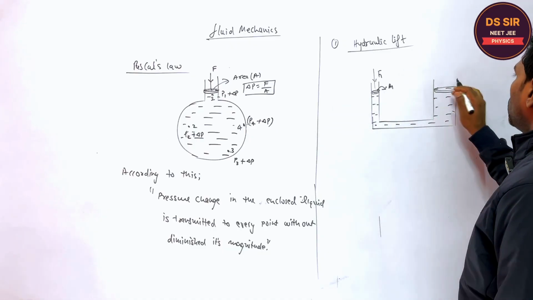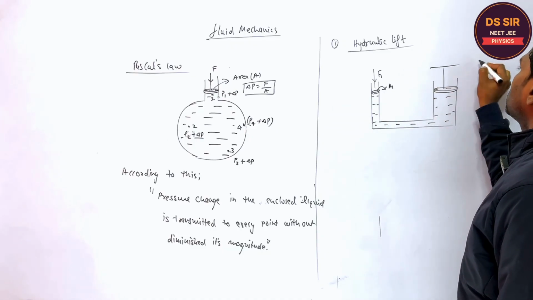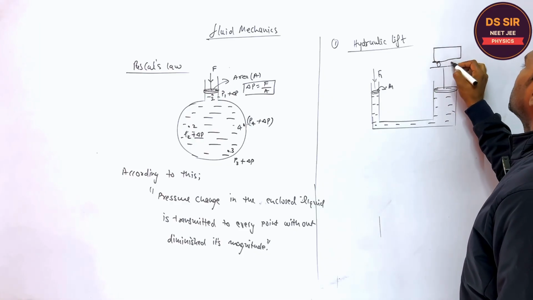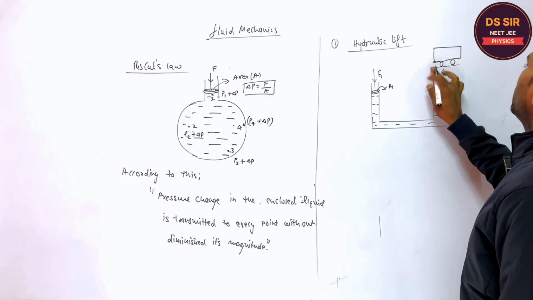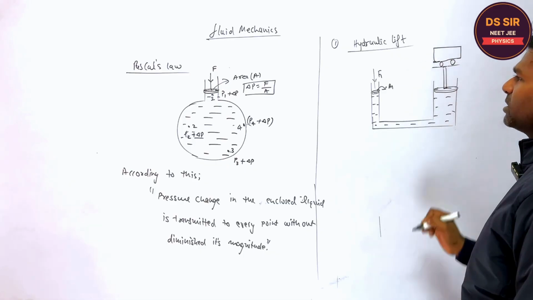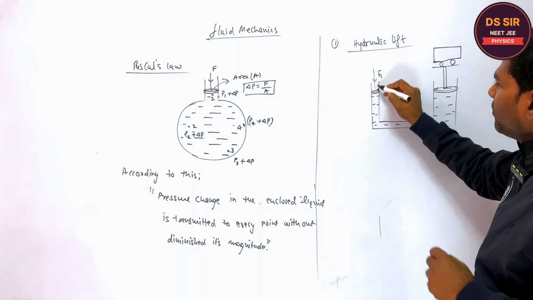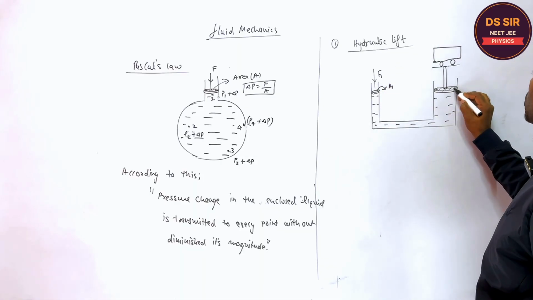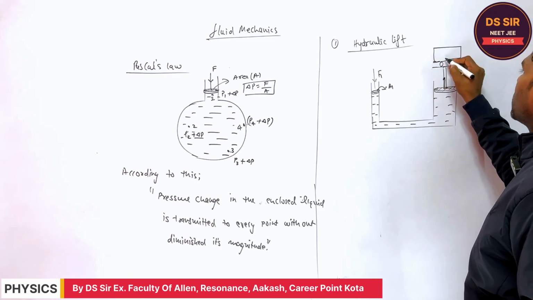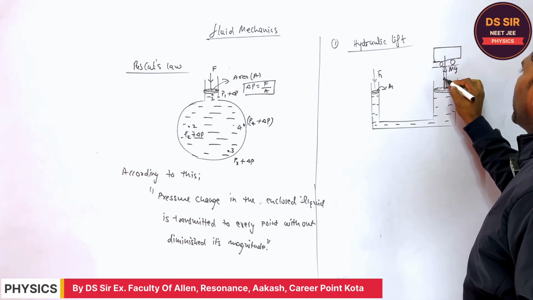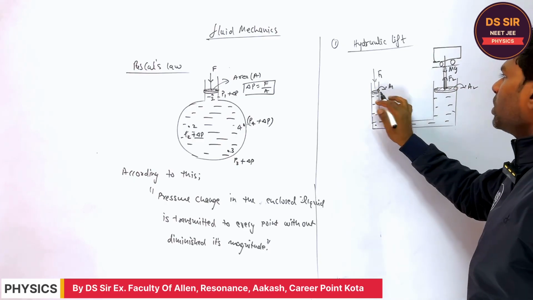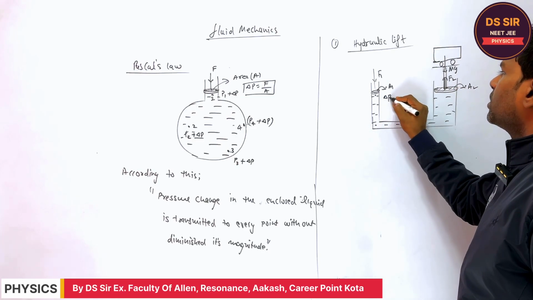Is it clear? To lift the car, suppose this is the big piston, and the big mass is placed on the bigger cross section like this. Is it clear or not? So when you apply the force, the area of this cross section is A2, the force F2. Suppose this is the mg, capital Mg, and this is the force F2, right?